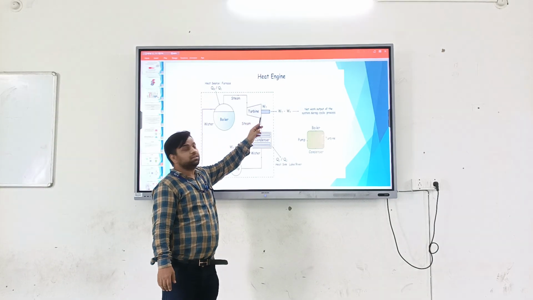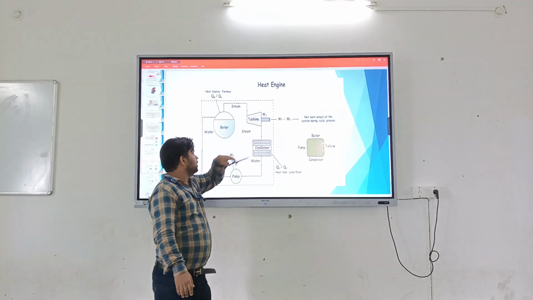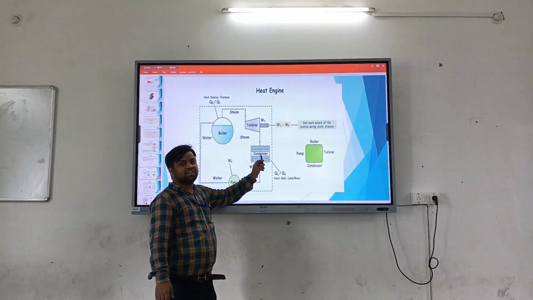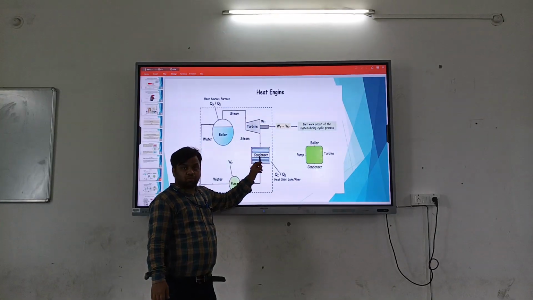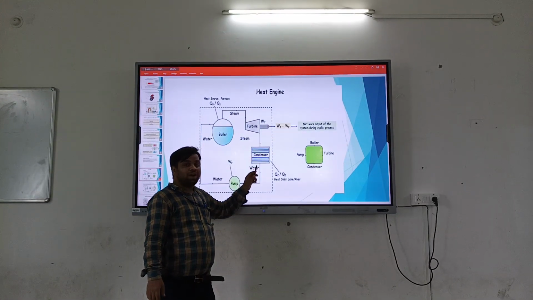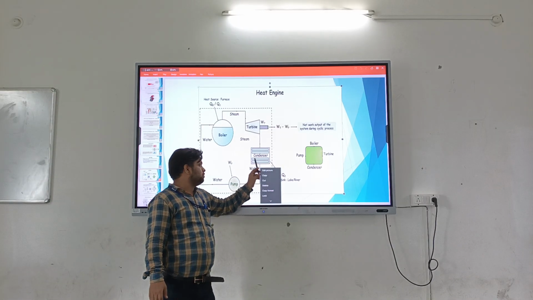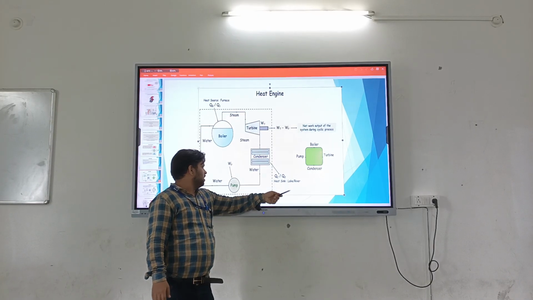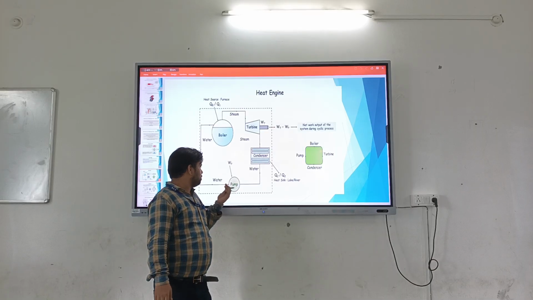This steam at high pressure and temperature strikes the turbine, and after striking the turbine there is some heat rejection, and the temperature and pressure of the steam go down. Then this lower temperature steam comes to the condenser, which further lowers the temperature and pressure of the steam, and it converts into water. This water, having some heat, is feed water extracted by the pump.